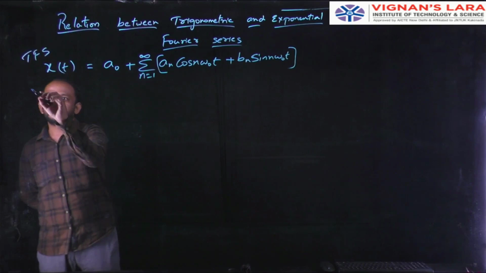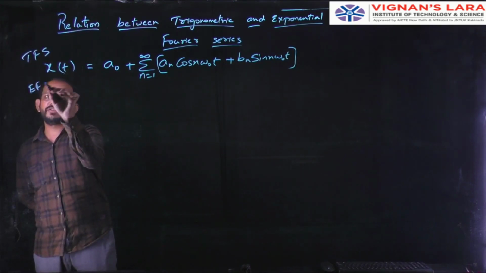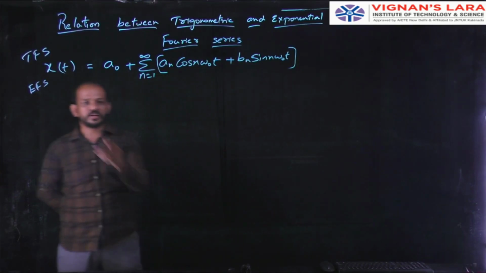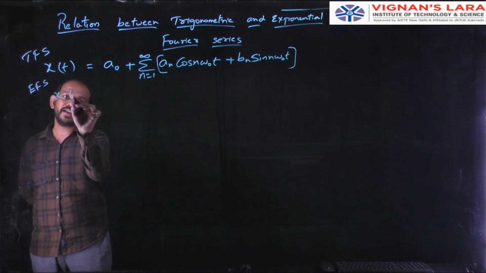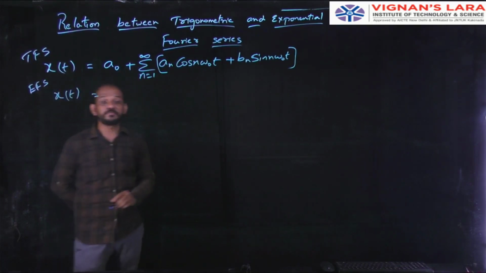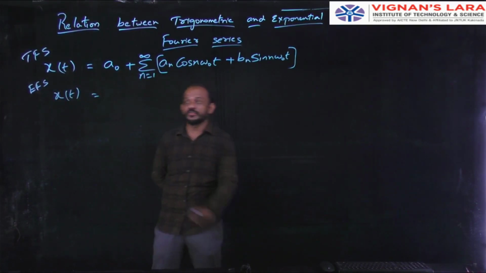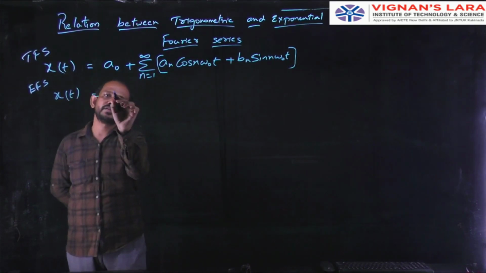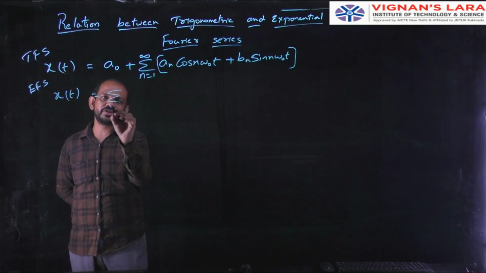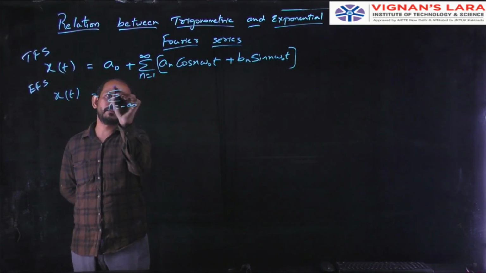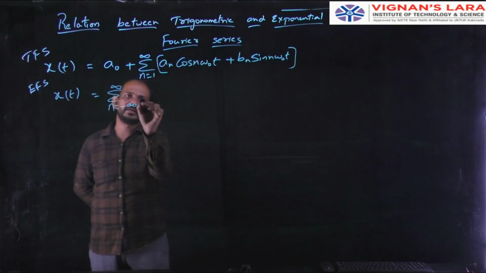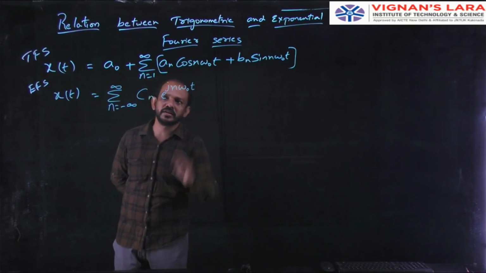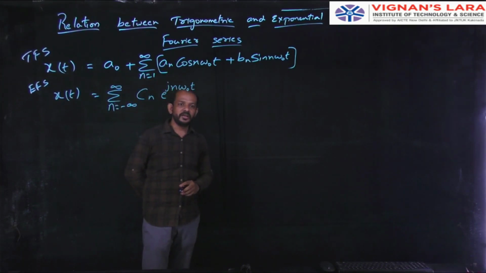And the exponential Fourier series representation of the continuous time periodic signal x of t is given by x of t equal to summation n equal to minus infinity to infinity c n e power j n omega naught t.